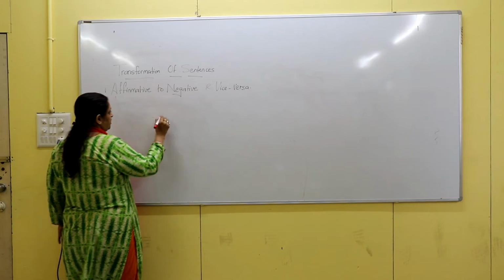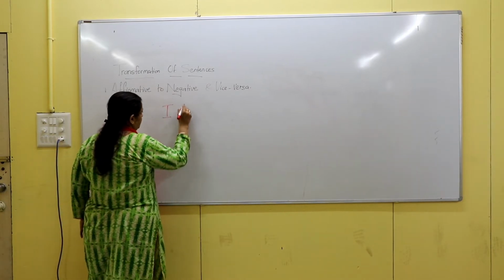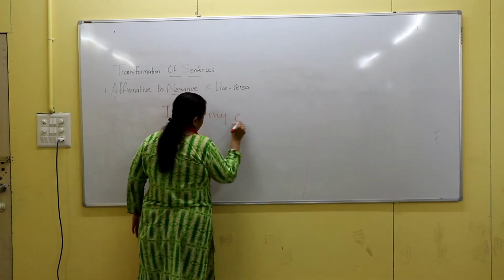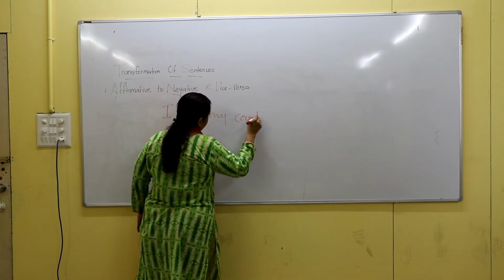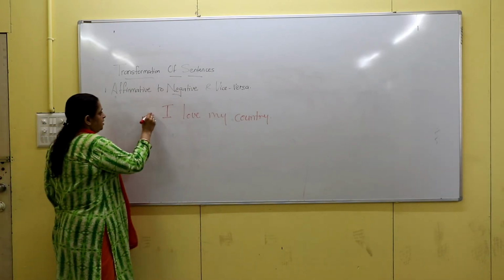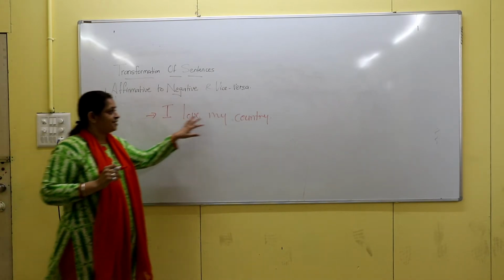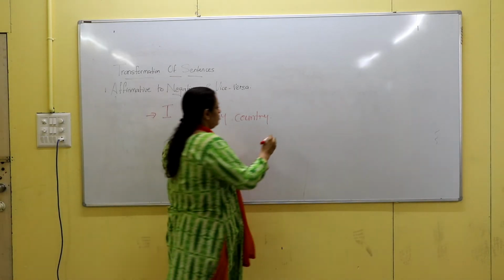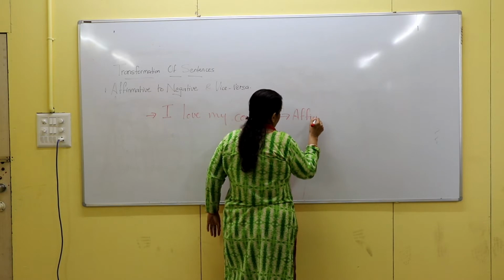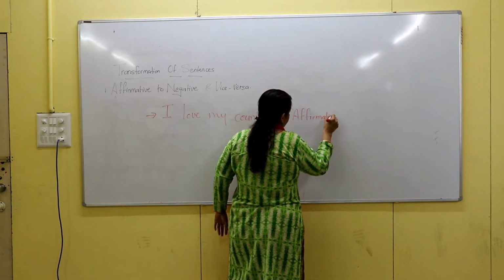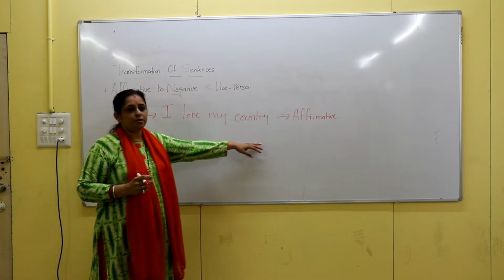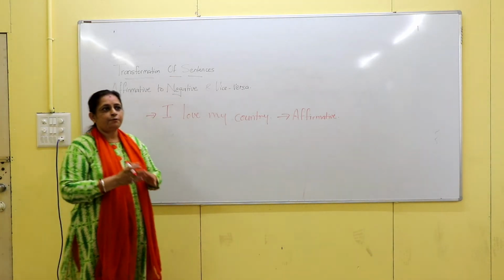Suppose I give you the example, I love my country. Now here the sentence is I love my country. It doesn't have any negative word. So we can come to know that it is an affirmative sentence. Now, when you are transforming this affirmative sentence into a negative sentence, the first and foremost rule is